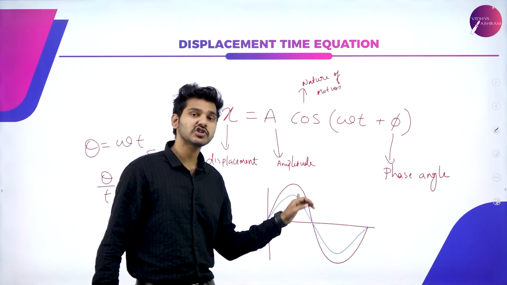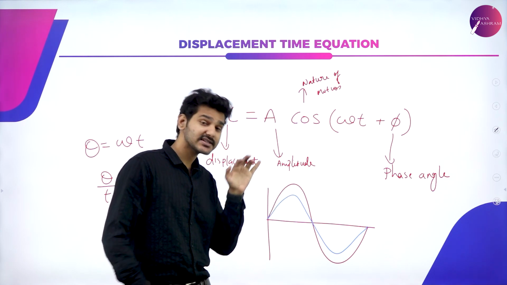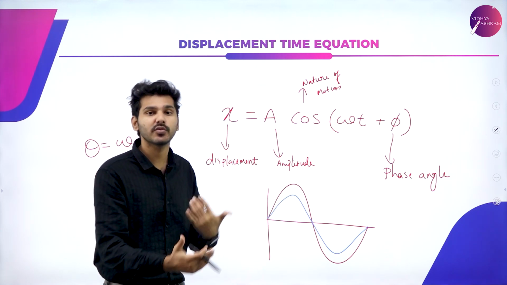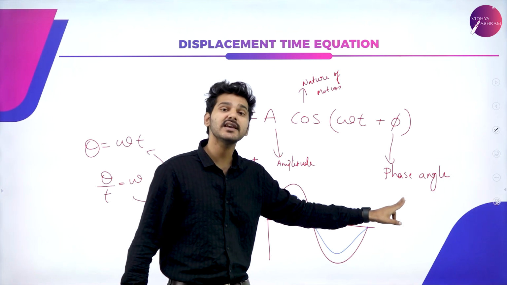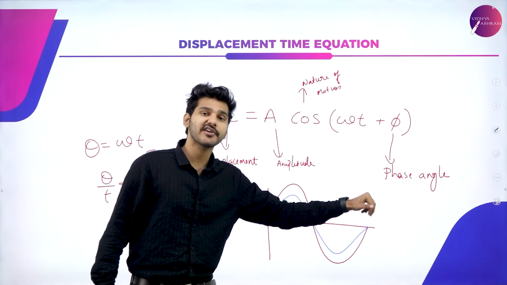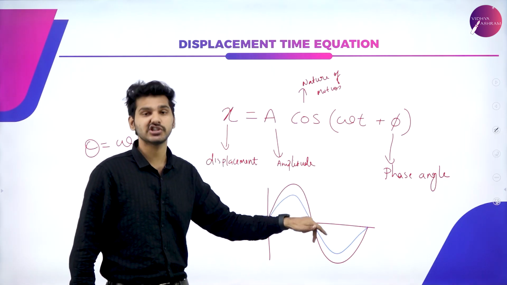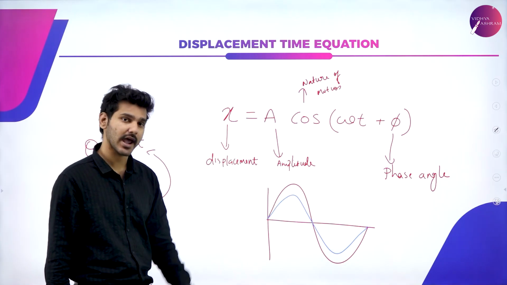How much is the phase angle difference between these two waves? That is, how differently are these two waves moving? That can be understood from this particular phase angle. Is this second wave moving in front of or behind the initial wave? That particular detail can be obtained from the phase angle.